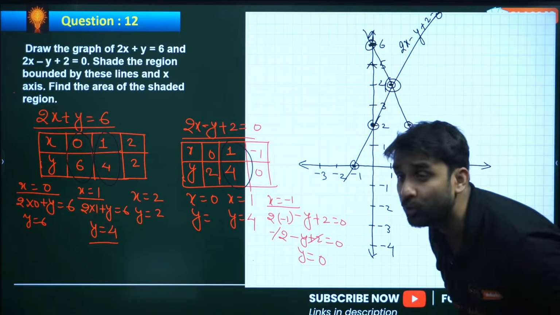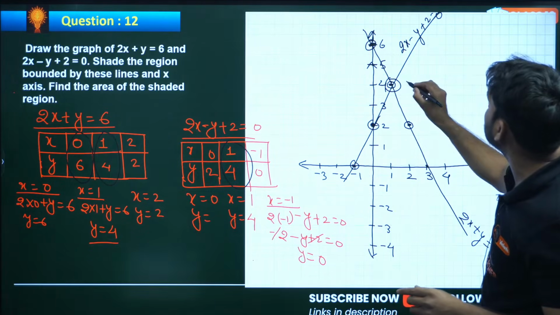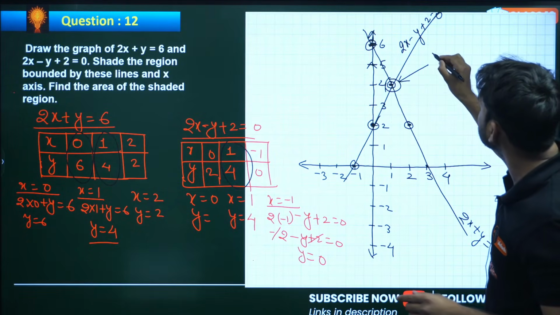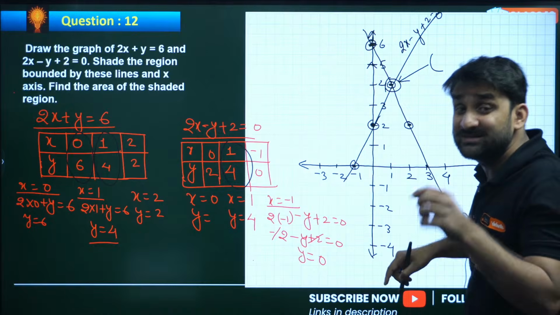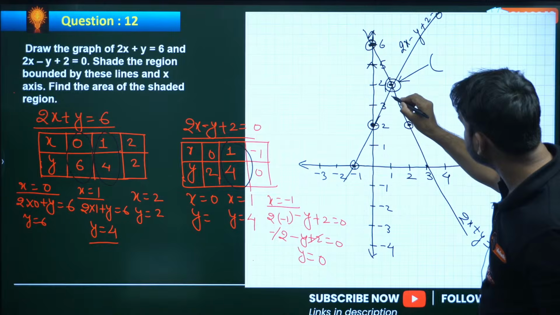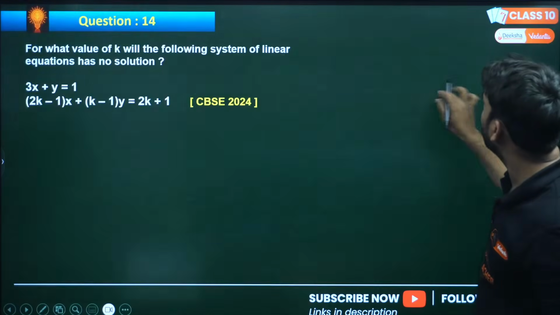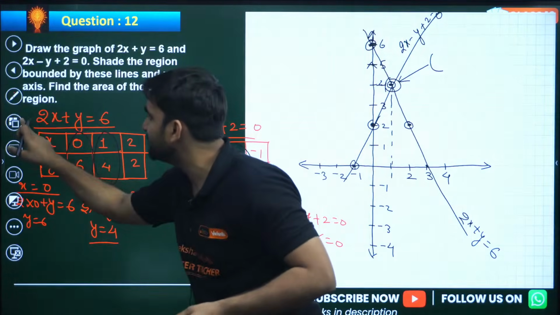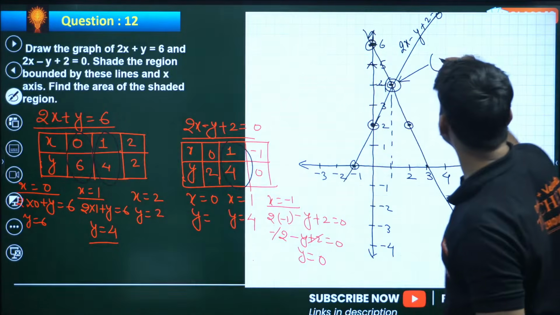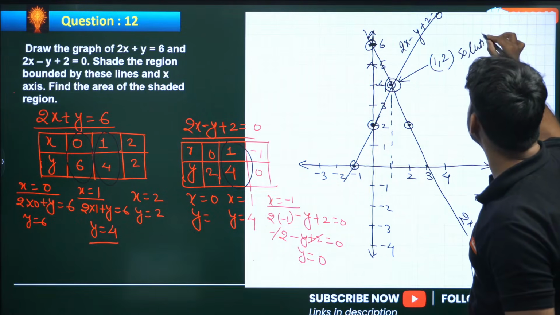Now if I ask you at which point both lines are intersecting, both lines are intersecting here. This point gives the common intersection, the solution. This is 1 and this is 2. So (1, 2) is the solution, my dear champions.